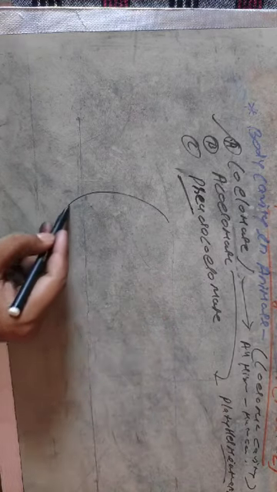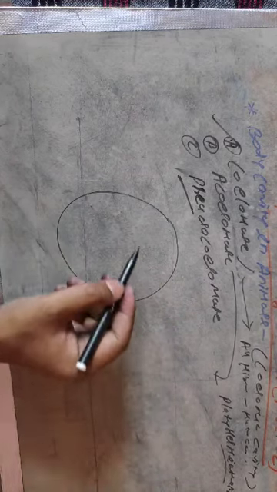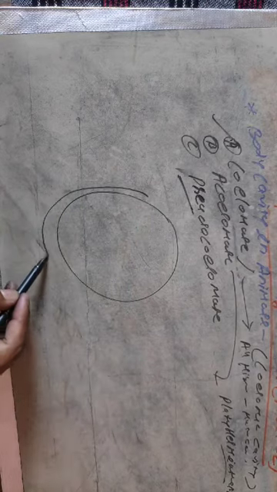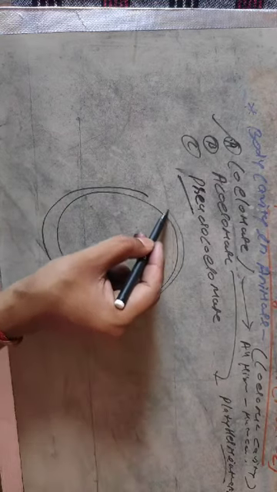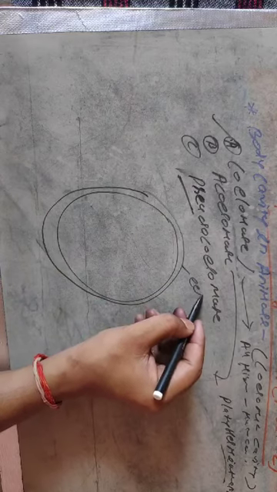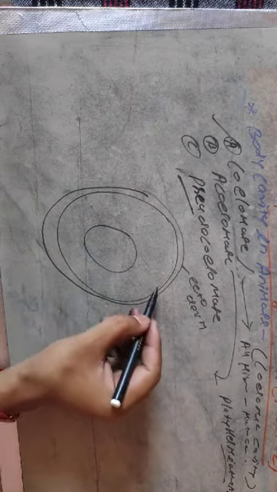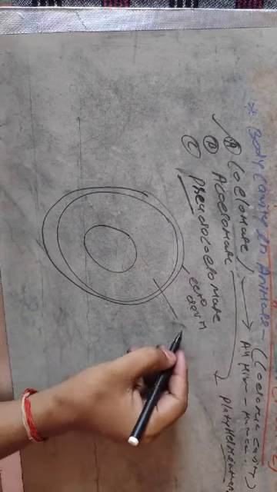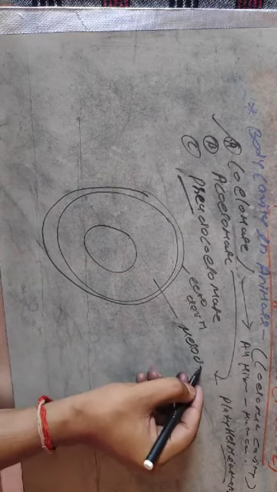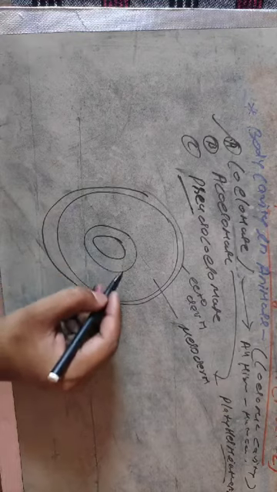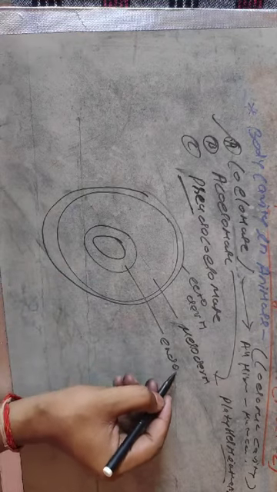Suppose this one is the TS of the pseudocoelomate animal, then this represents the ectoderm, this represents the mesoderm, and the inner layer is endoderm.